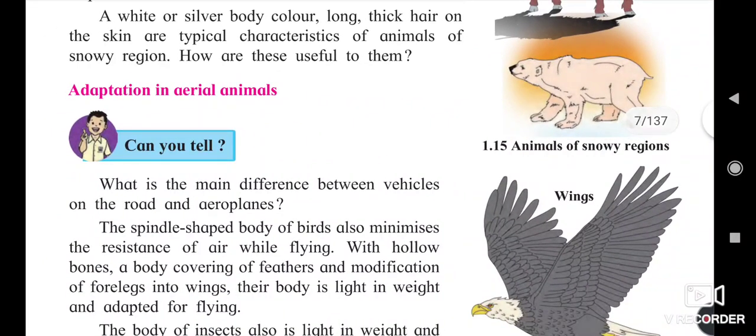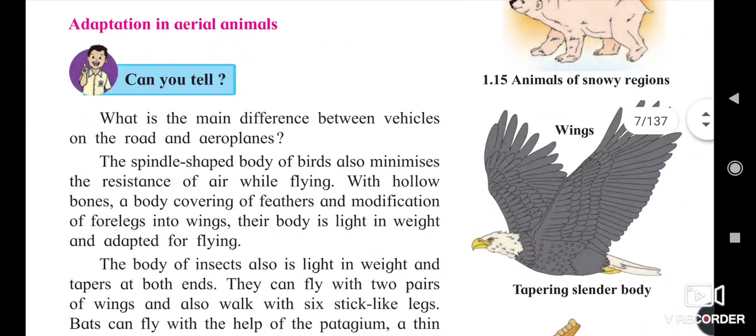Adaptation of aerial animals means birds, different types of birds. The body shape of the birds is conical, so the resistance to the air while flying reduces, and it helps them to fly fast.